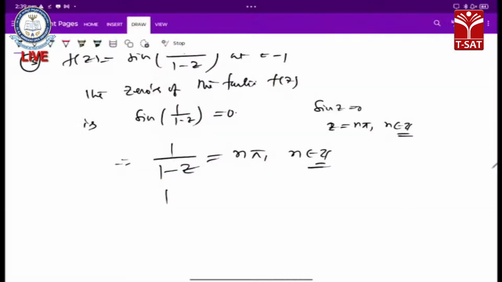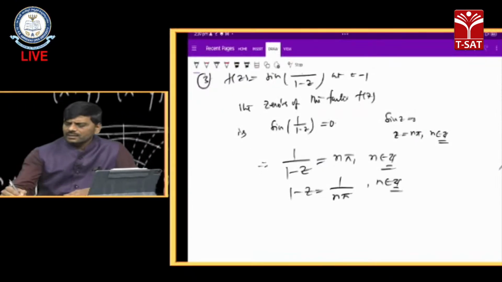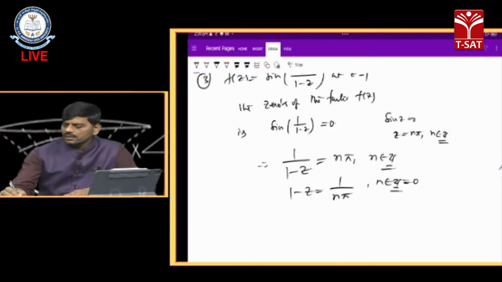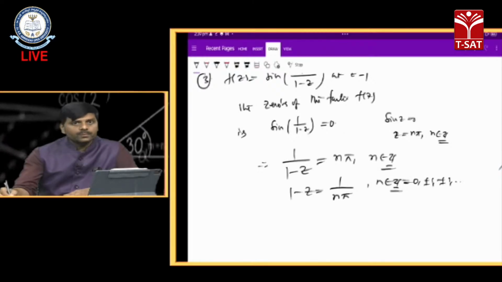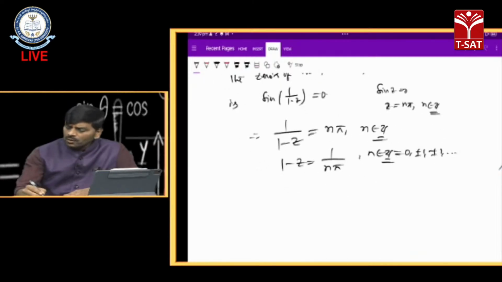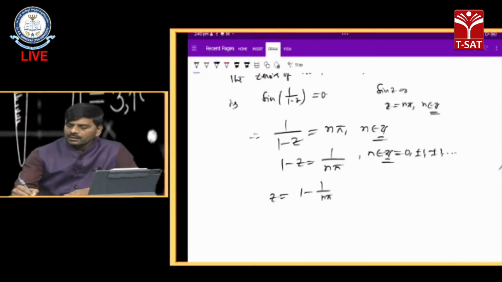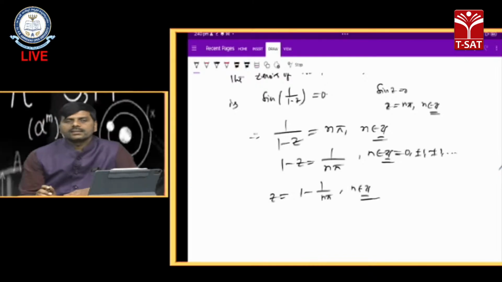Now we need to find z. So 1 minus z equals the reciprocal, 1 by n pi, where n is an integer: 0, plus or minus 1, plus or minus 2, and so on. So we write z equals 1 minus 1 by n pi, where n belongs to integers.